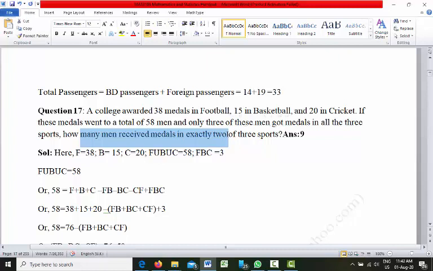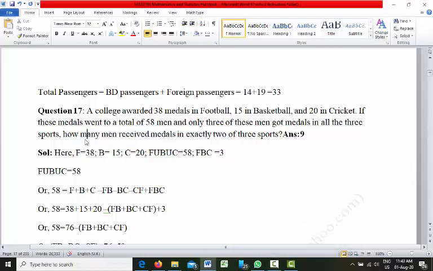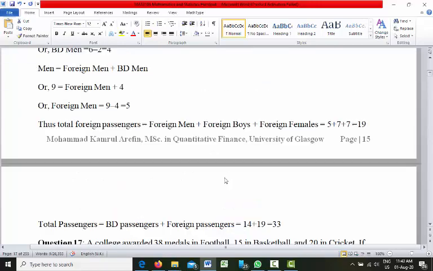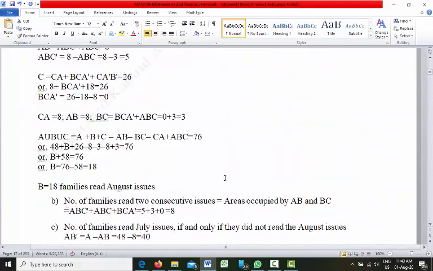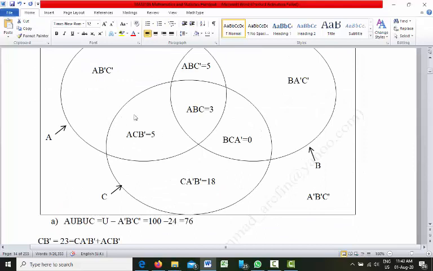Remember, the question is asking how many men received medals in exactly 2. That means it cannot be 1 or 3. So exactly 2. If you check the graph again, if you check the table, here exactly 2 is there.